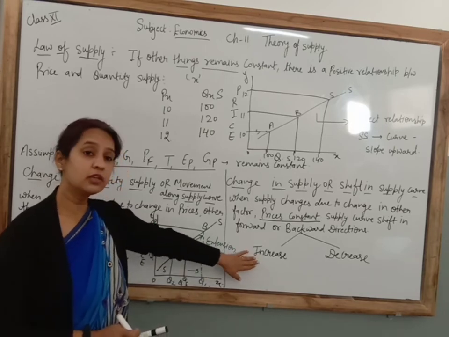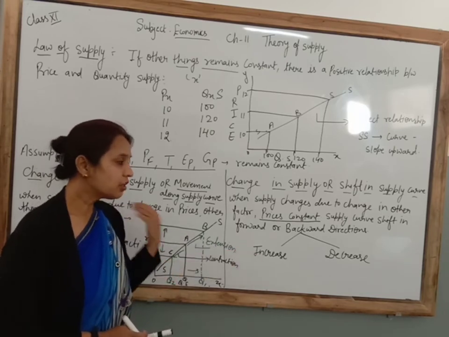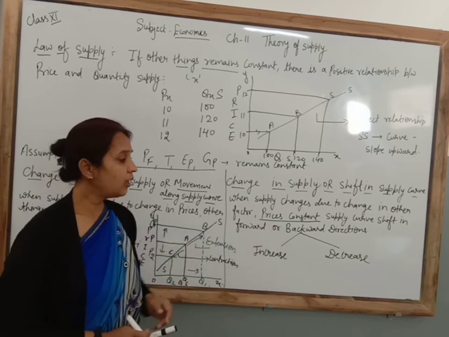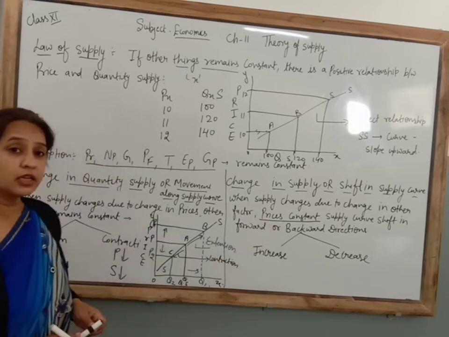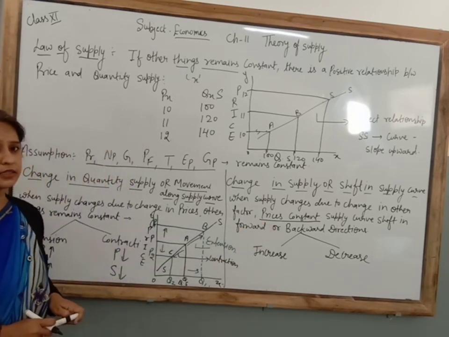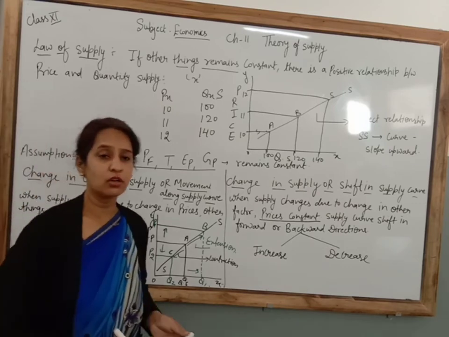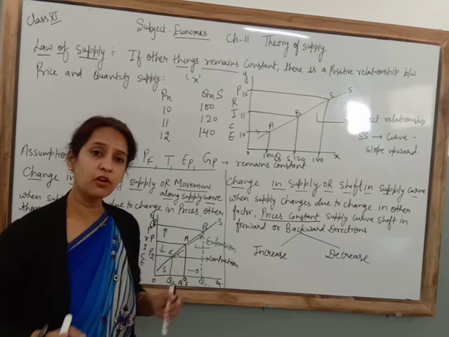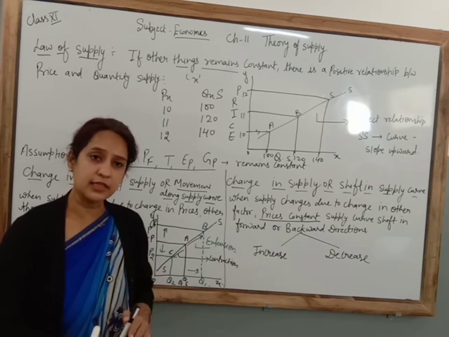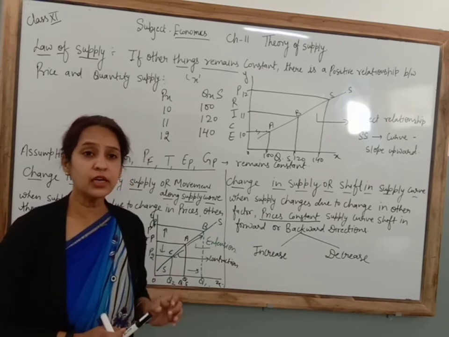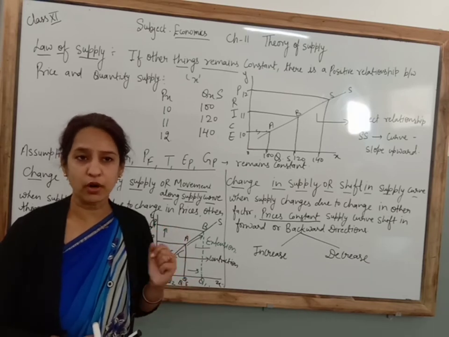That kind of increment is known as a shift in supply curve. Clear? In decrease in supply, if there is an increase in the tax rate or an increase in the price of the factors of production, what happens? Definitely it will increase the cost of production.